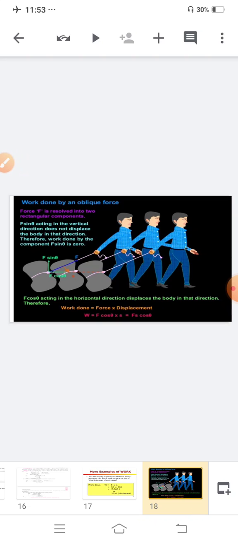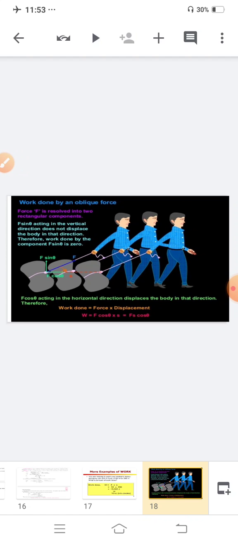Now our next topic is work done by a force acting obliquely. Basically, in many cases, the movement of the body is at an angle to the direction of the applied force. For example, when a child pulls a toy car with a string attached to it, the car moves horizontally on the ground, but the force applied by the child is along the string held in his hand.